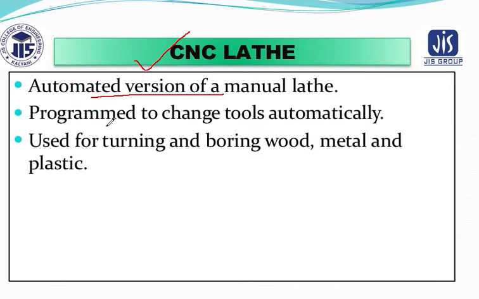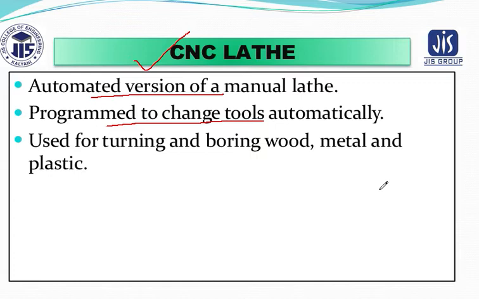It has been programmed to change tools automatically. So you can use various tools. Suppose there are 10 different tools I have placed in the automatic tool changer. Right now I am performing operation 1, and for that I require tool number 5. Similarly, for carrying out operation 2 on the same product, I require another tool. Then you can give a code to change the tool in the program.